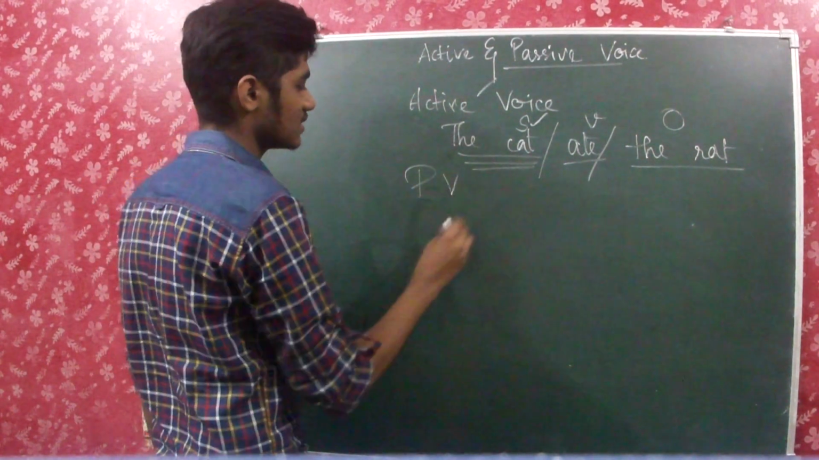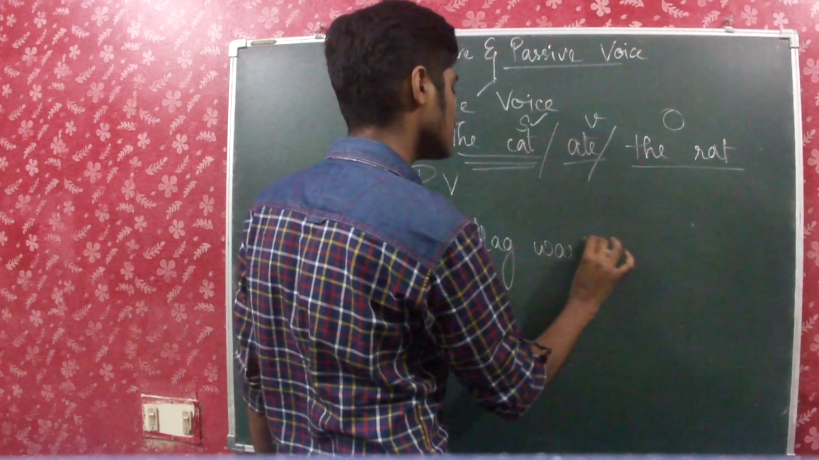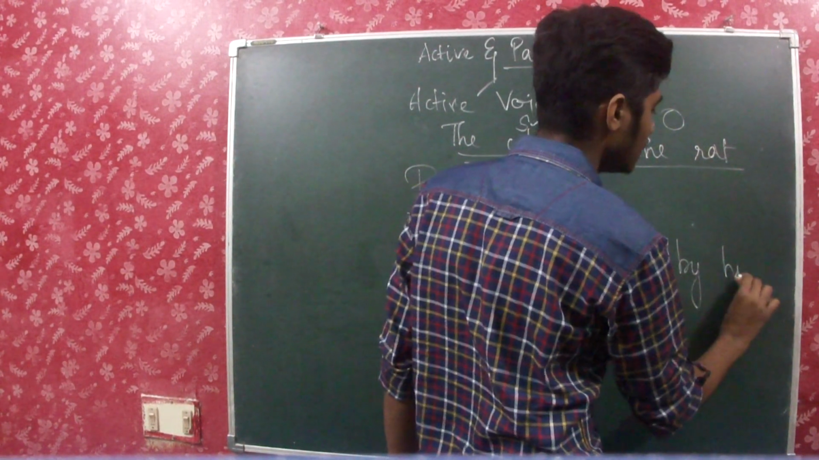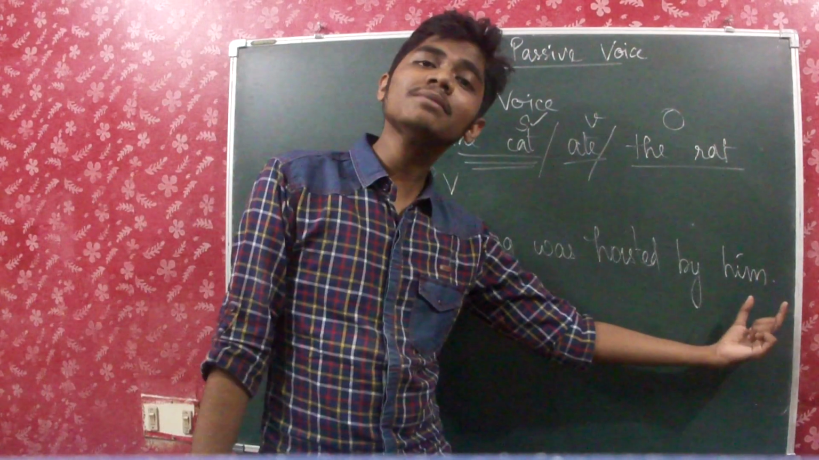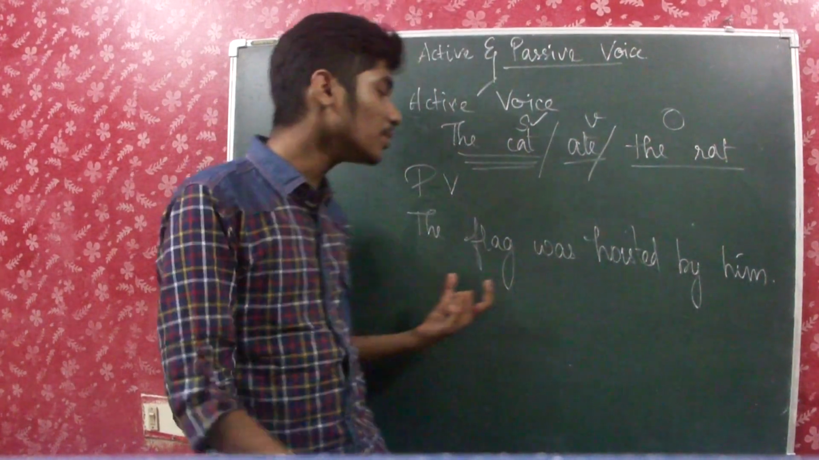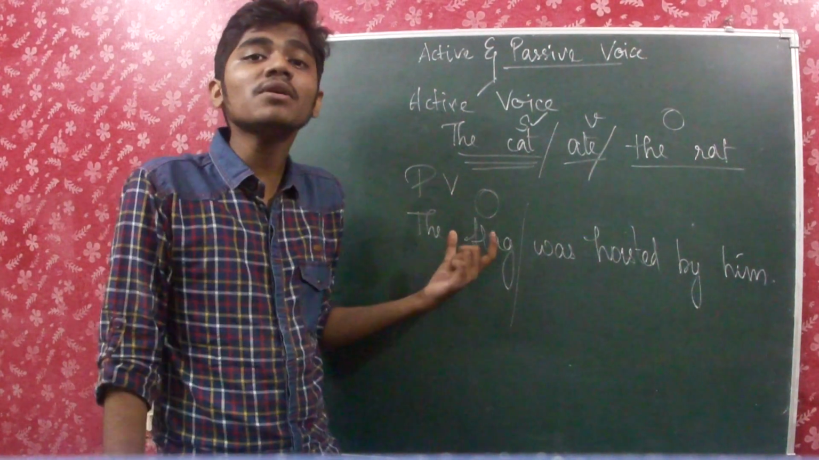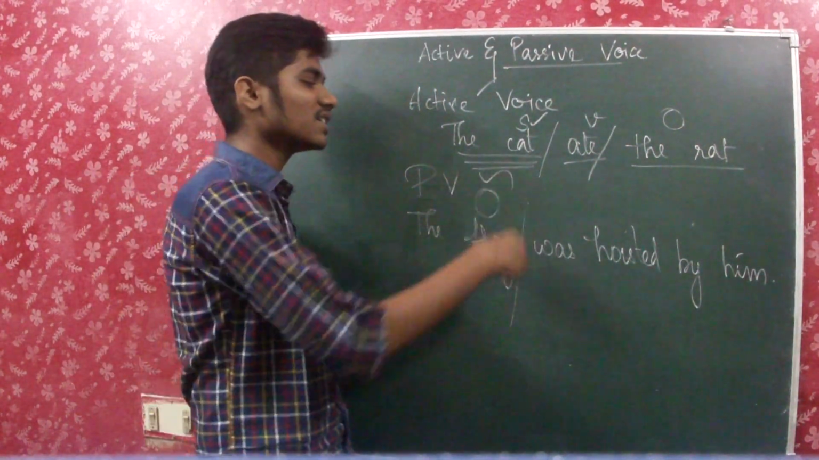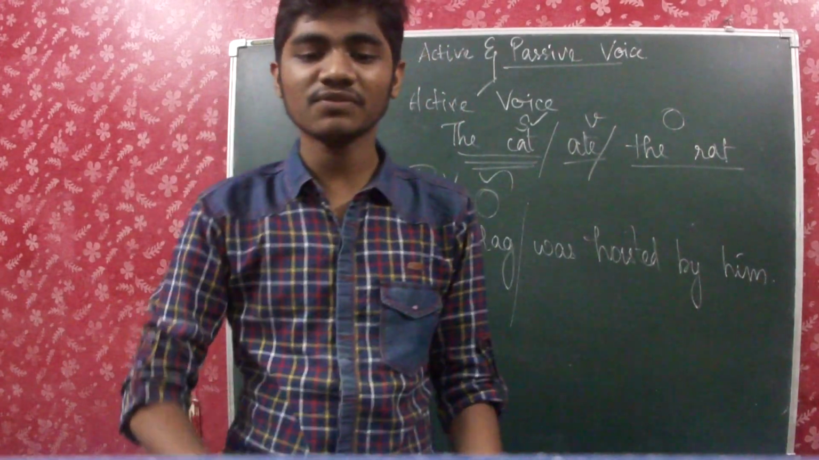Whereas passive voice: the flag was hoisted by him. So here, though the action was done by him, we are stressing upon the flag only. So that is the object here. We are stressing upon the object rather than the person who did the action. So this is why it's known as passive voice. So active voice stresses upon the subject or the doer of the action, and passive voice stresses upon the object or the receiver of the action.